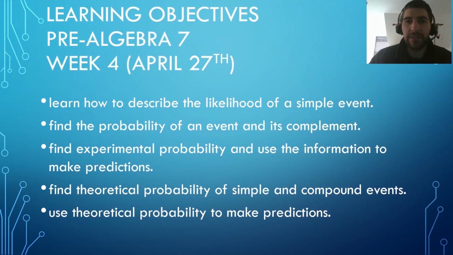Today's lesson will cover these objectives, which are the same as week 4 of the Pre-Algebra 7 BCPS remote learning packet, which is the week of April 27th. Students will learn how to describe the likelihood of a simple event, find the probability of an event and its complement, find experimental probability and use the information to make predictions, find theoretical probability of simple and compound events, and use theoretical probability to make predictions. It sounds like a lot, but you'll be okay.